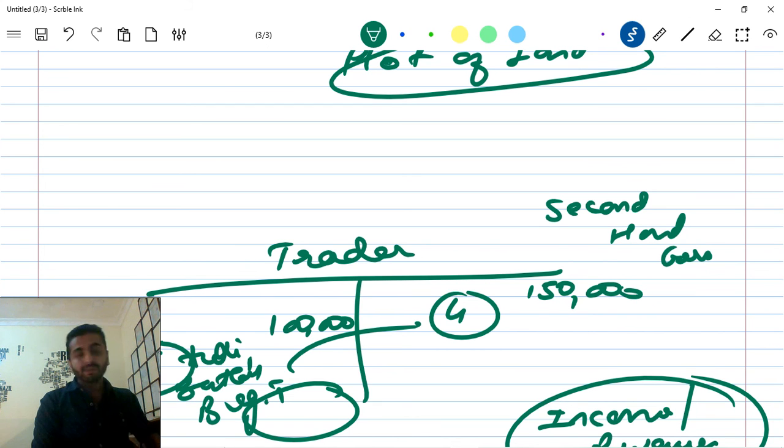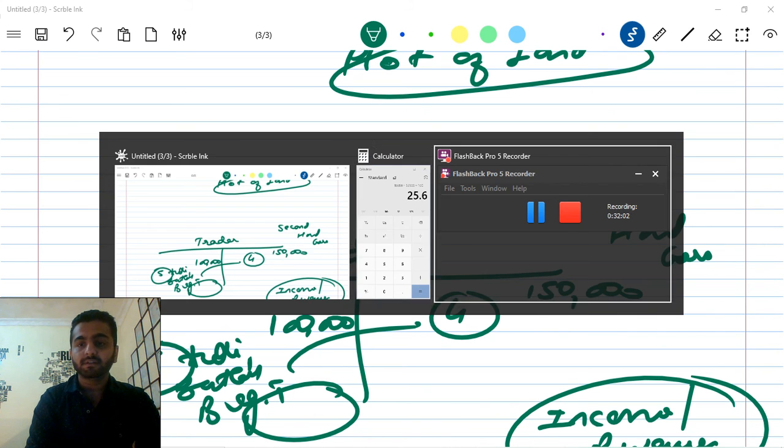Next, expenses. Whatever expenses are needed for the business, any amount incurred for the day-to-day management of business. Outflows.